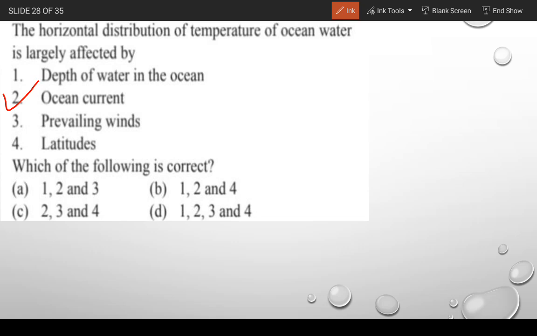Second is prevailing winds, because of the prevailing winds the temperature is also affected. And latitude also affects the distribution of the temperature in the ocean. So gentlemen, this is the correct answer. So C is the correct option for this question.